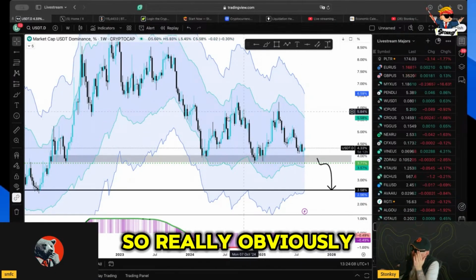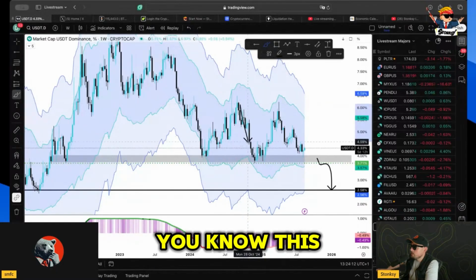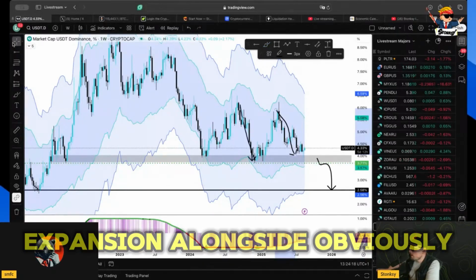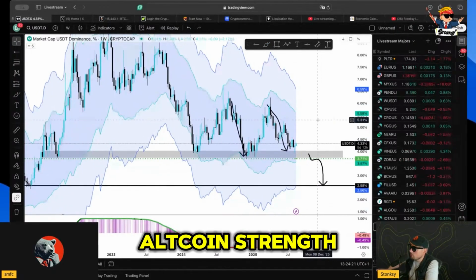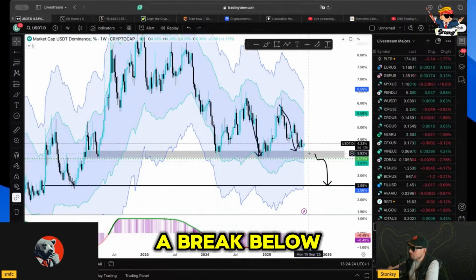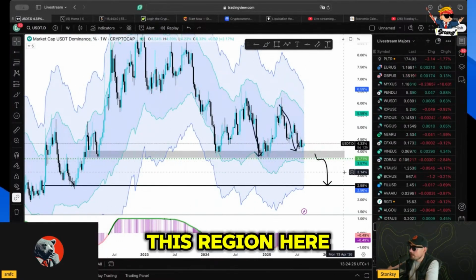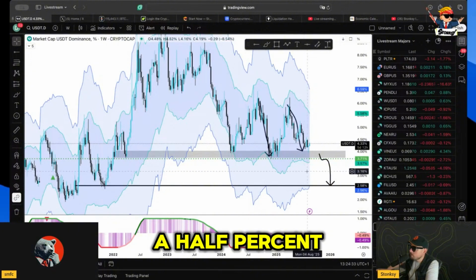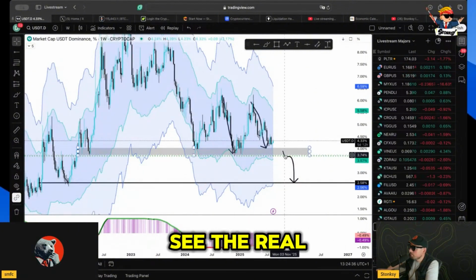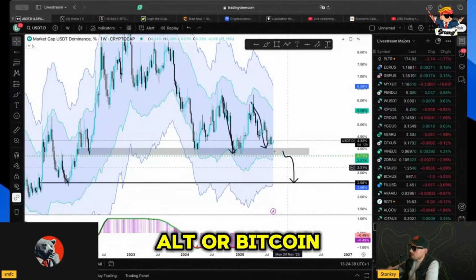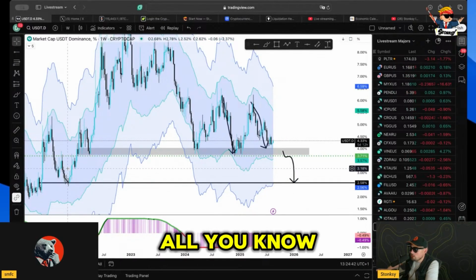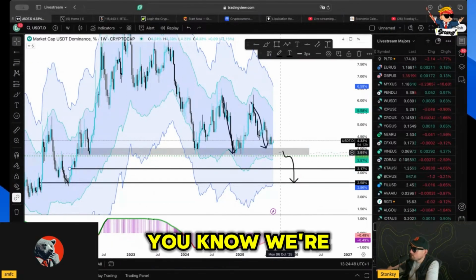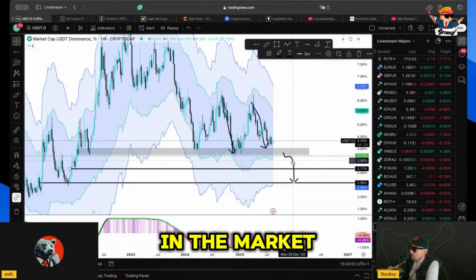So really, these ones here, this push down here, this push down here, show the Bitcoin expansion alongside some altcoin strength. But really, when we're looking at it, a break below this region here is when things get frothy in the market, if we can plunge down towards the 2.5% figure. So that's when you'll see the real big expansive move across alts or Bitcoin or whatever it is that you're looking at. And you could have an argument to say, oh, maybe we don't go that low, maybe we come into there. Even still, a drop into there would cause quite the move in the market.